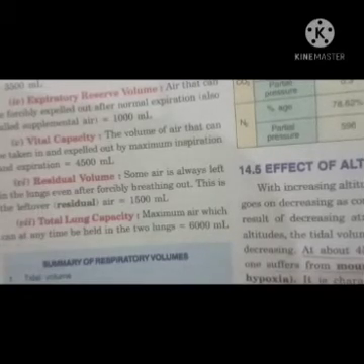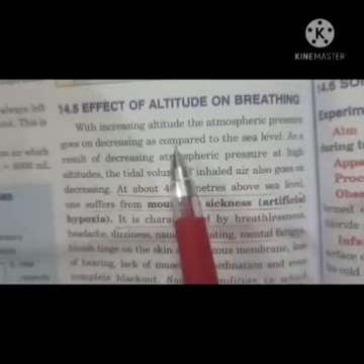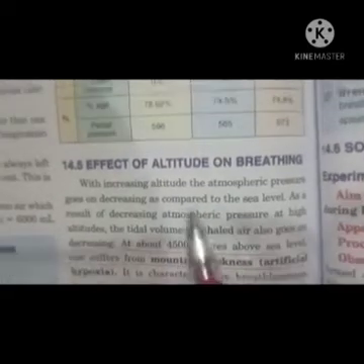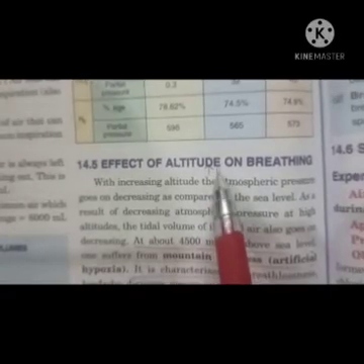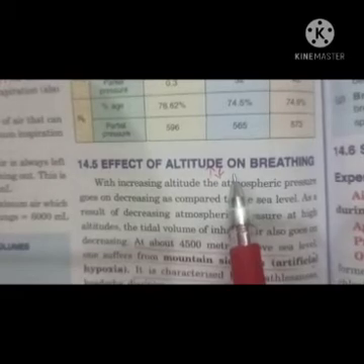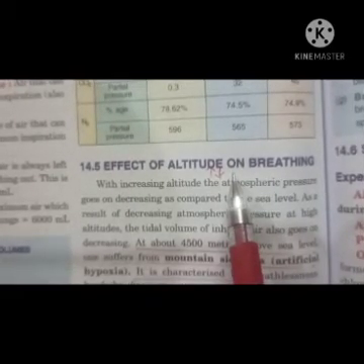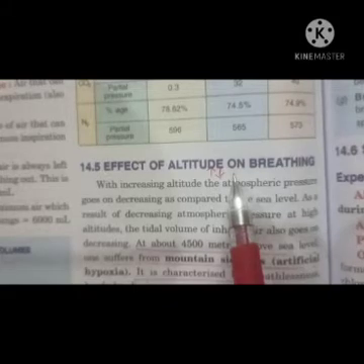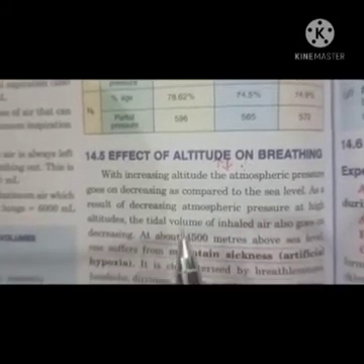Next is the effect of altitude on breathing. All of you know, when the altitude increases, when the height increases, atmospheric pressure decreases. Meaning the oxygen also becomes less and less as you move higher in the mountains. So what does this say?